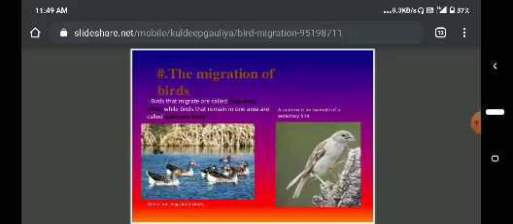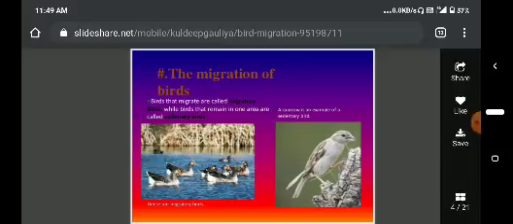Some birds show partial migration, and those are called partial migratory birds. Examples of migratory birds are pelicans, storks and herons. These all come from central Russia, from habitats in Siberia. So this is about migratory birds.